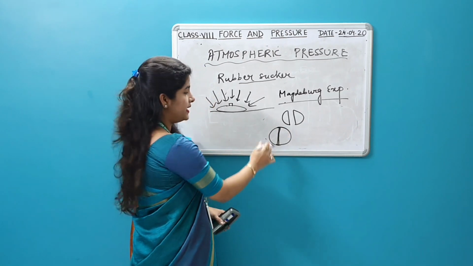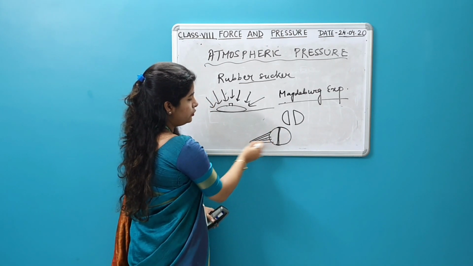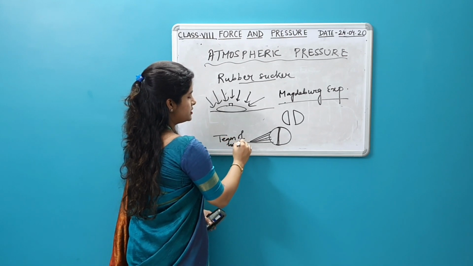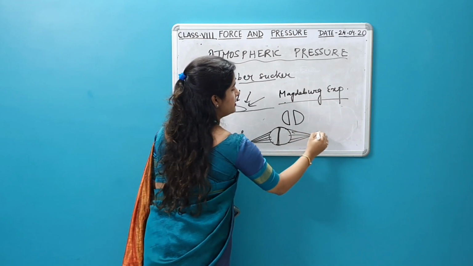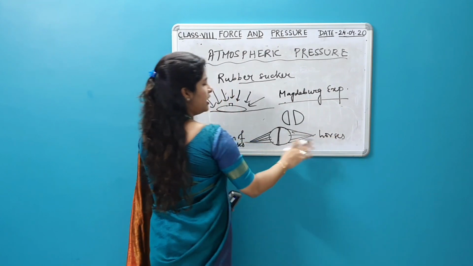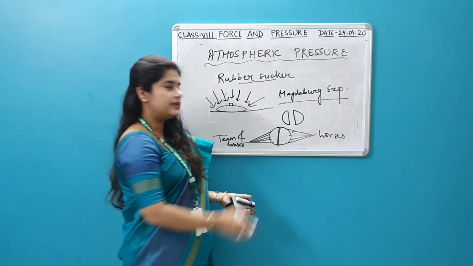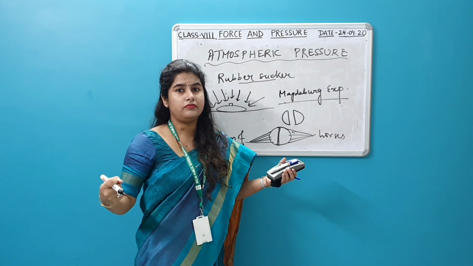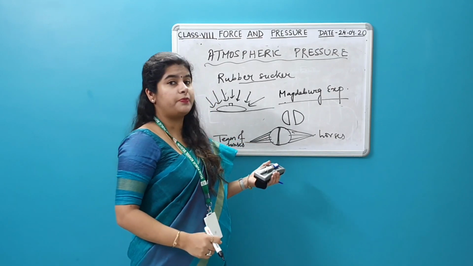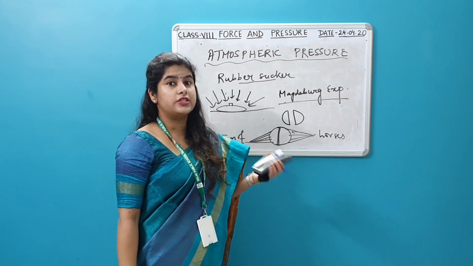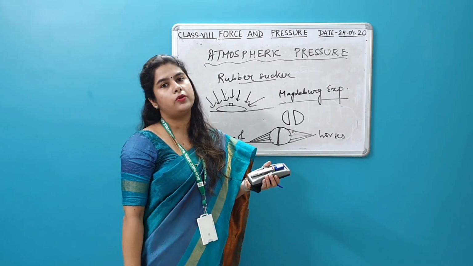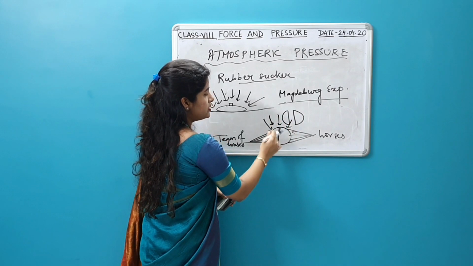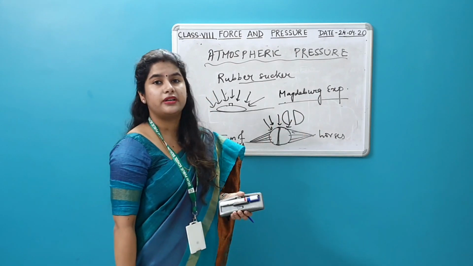There is no air inside, and they had fitted a team of horses on both sides, this side and this side. They were horses, around 8 or I think 14 horses on each side. They couldn't pull these two things apart. So you can understand from this experiment that the atmospheric pressure is so high. There is a tremendous amount of air pressure acting. As a result, it was not possible to separate both of them. So this is the Magdeburg experiment.